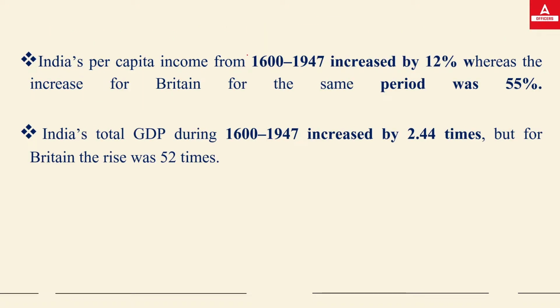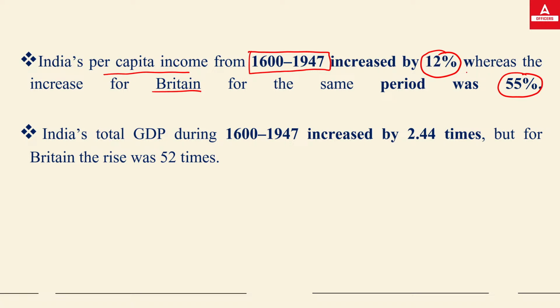Now, if we talk about the increase in per capita income for India between the period of 1800 to 1947, it was seen only 12%. Only 12% per capita income of India was increased, while Britain increased 55% of their per capita income.